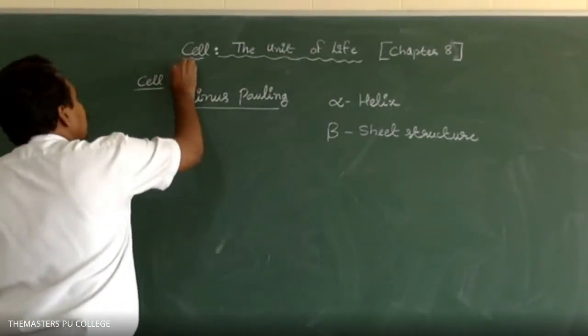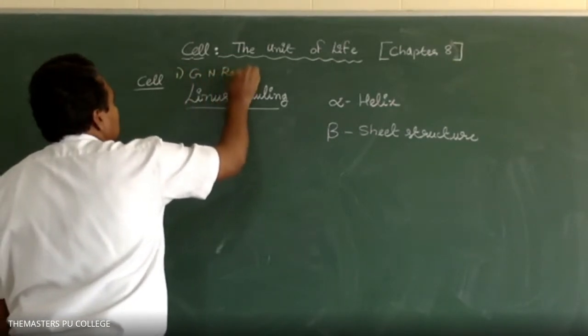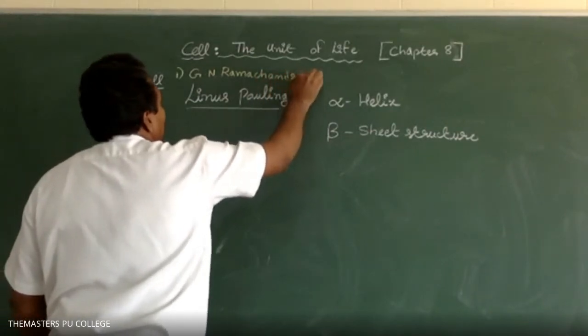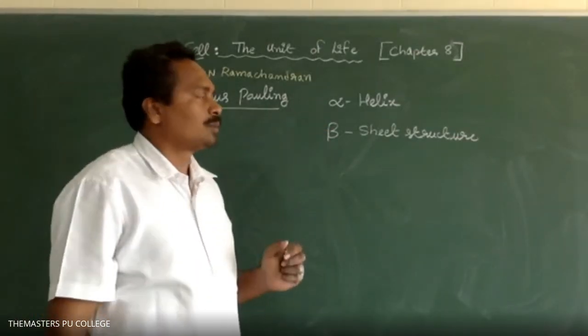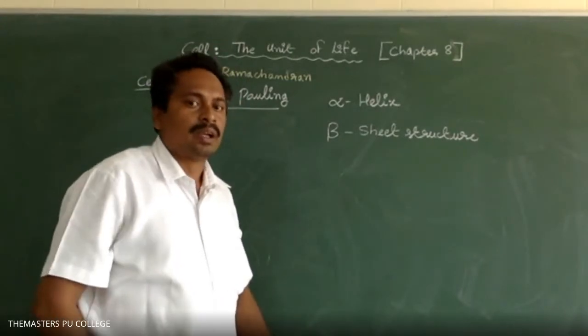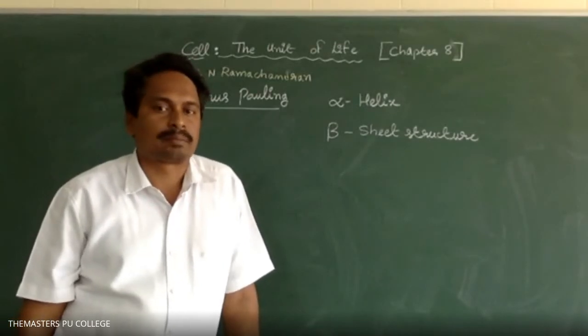Option 1 is G.N. Ramachandran. Sir, by using the alpha helix and beta sheet structures, G.N. Ramachandran discovered the structure of collagen. Yes. These alpha helix and beta sheet models were used for solving the structure of collagen protein by the scientist G.N. Ramachandran. Is it clear now? Yes, sir.